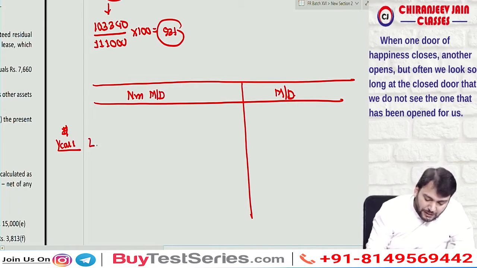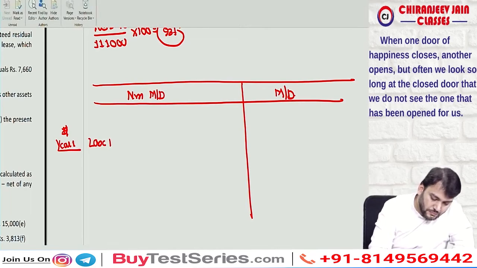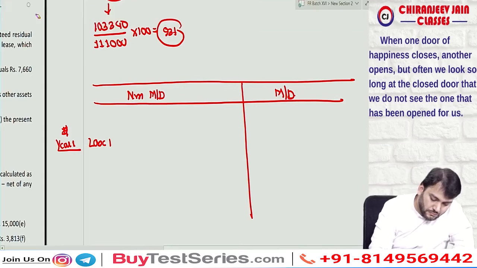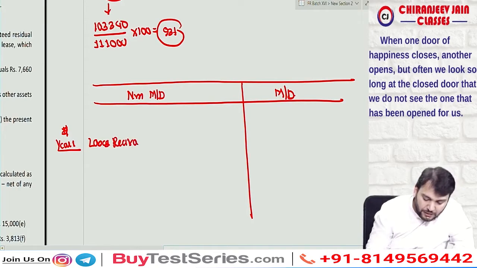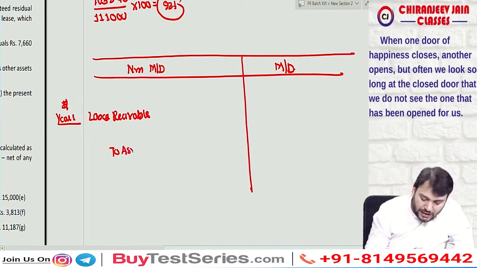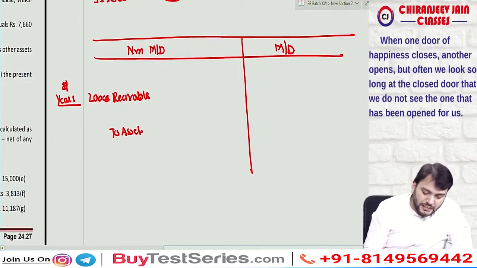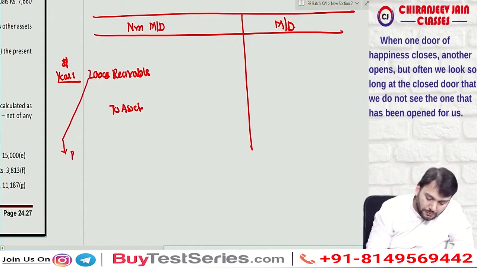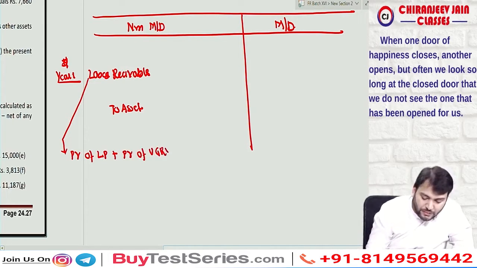Can I say here the journal entry will be lease receivable, to asset, and this will be equal to present value of lease payment plus present value of unguaranteed residual value.